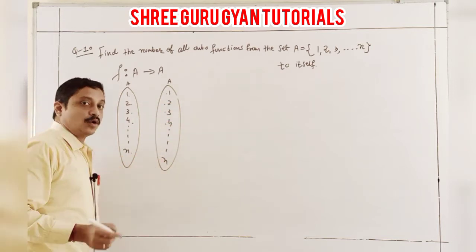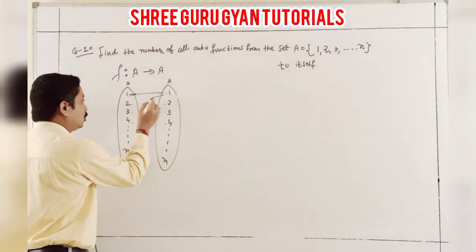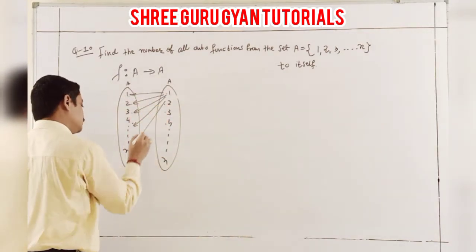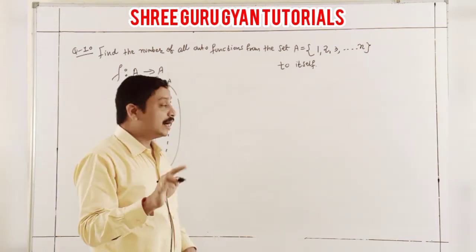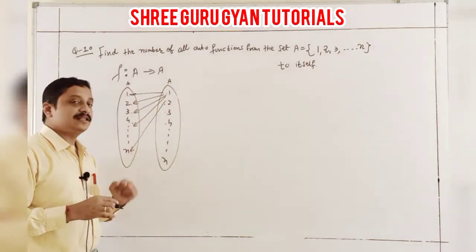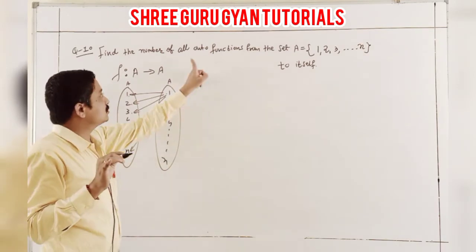Students, here onto function is asked, it means you focus your drawing on the reverse positions. Means f inverse of 1, or f inverse of 2, or f inverse of 3, or f inverse of 4. Any one is true. So it's very easy.